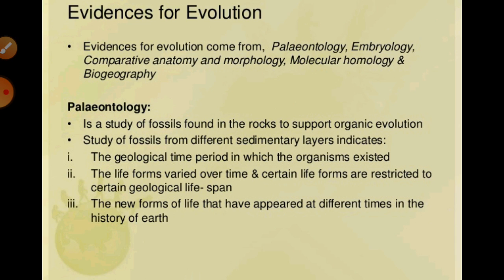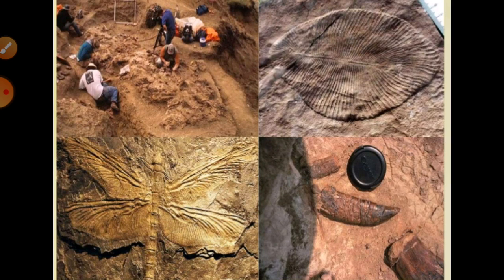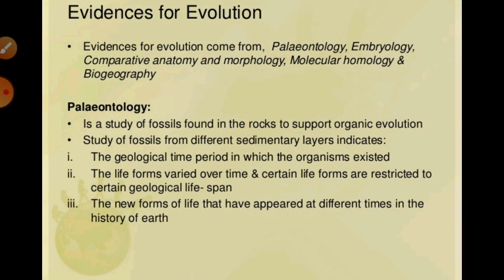Rocks form from sediments, and the cross sections of the earth's crust indicate the arrangement of the sediments one over the other during the long history of earth, right? You can see in the diagram such prints over there. These are different types of footprints or prints through which we can understand paleontology. The rocks of different ages contain the fossils of different life forms, which died during the formation of that particular sediment.